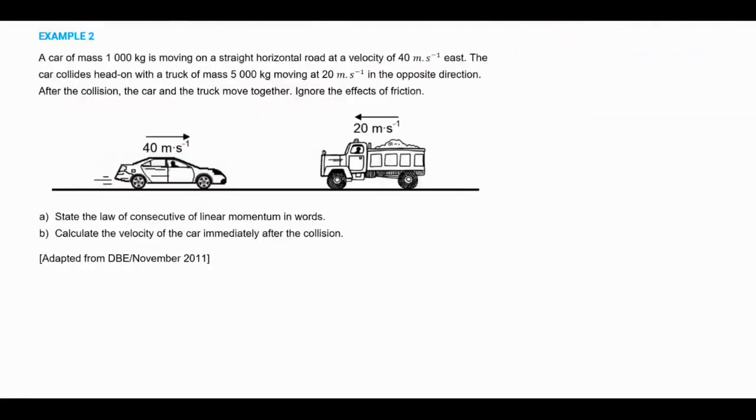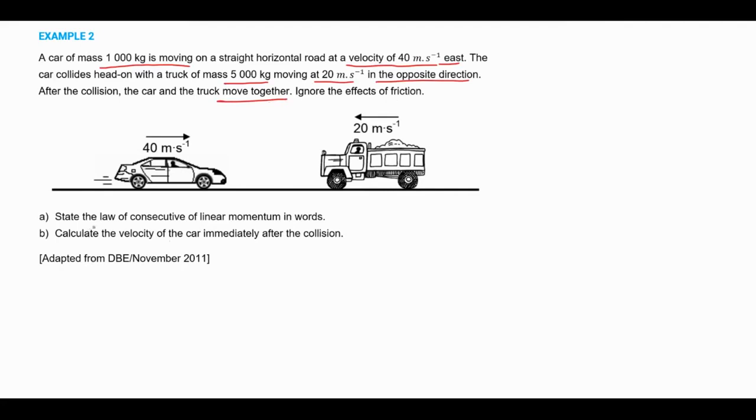All right, again, it is very important that we read the information and make sure we understand. It says, a car of mass 1000 kilograms is moving on a horizontal road at a velocity of 40 meters per second east. The car collides head-on with a truck of mass 5000 kilograms moving at 20 meters per second in the opposite direction, means moving to the west. After the collision, the car and the truck move together. Very important there. It means they combined. Ignore the effects of friction.